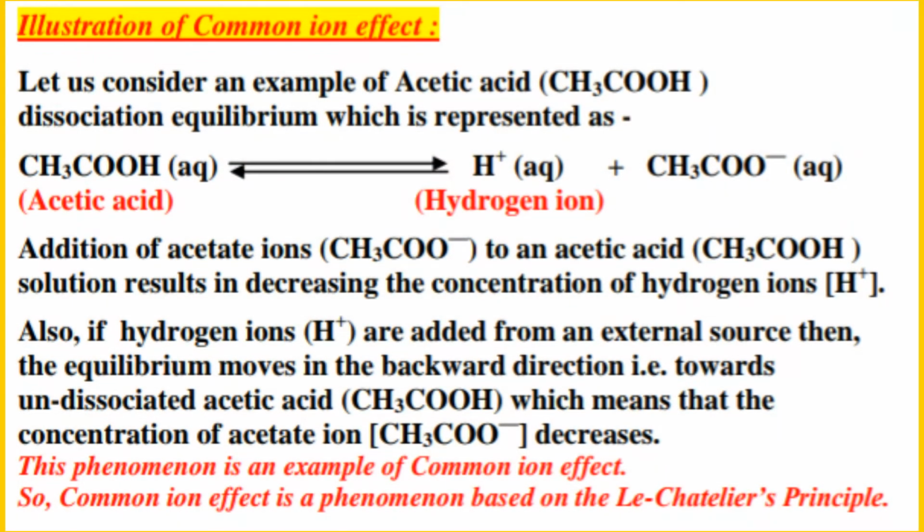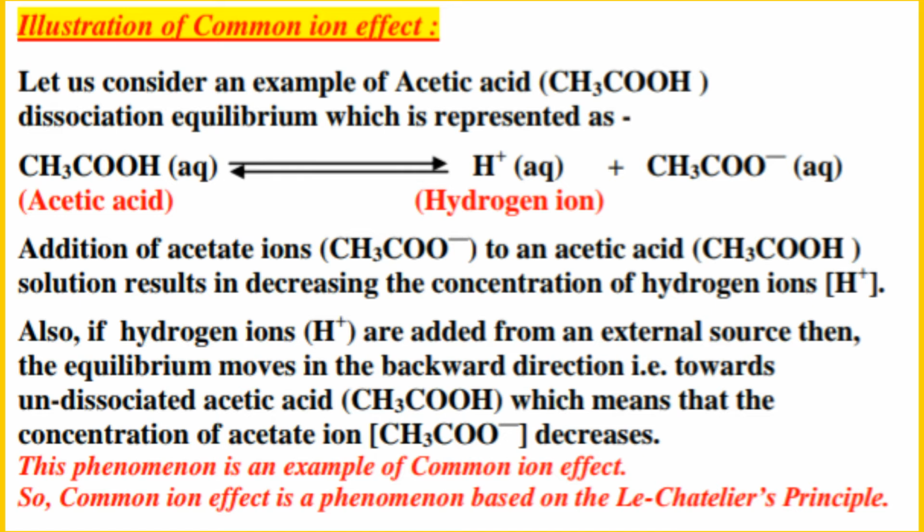Illustration of common ion effect. Let us consider an example of acetic acid, which has chemical formula CH3COOH. The dissociation equilibrium is represented as acetic acid in aqueous medium dissociating into hydrogen ion and acetate ion and maintaining equilibrium.